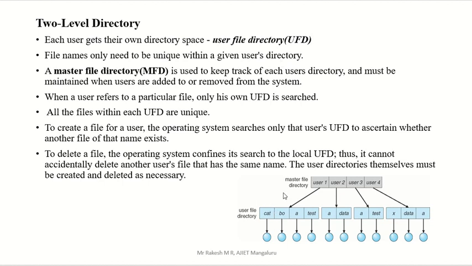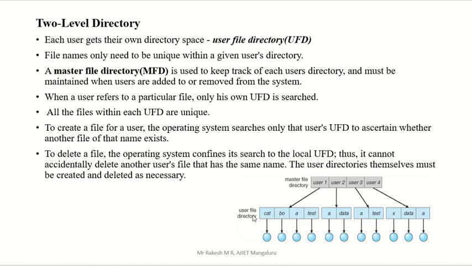One thing: in the previous case we had only one directory, so we had to give a unique name in the entire directory for the file. But here, for the files present in the user 1 directory, we have to give unique names. That means whether we have 5 files or 4 files or 10 files in the user 1 directory, they need unique names. But a file in user 1 and a file in the user 2 directory can have the same name, no problem.